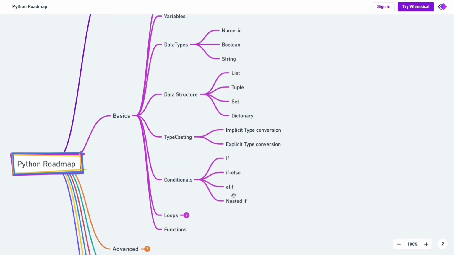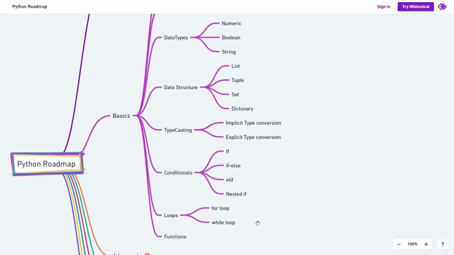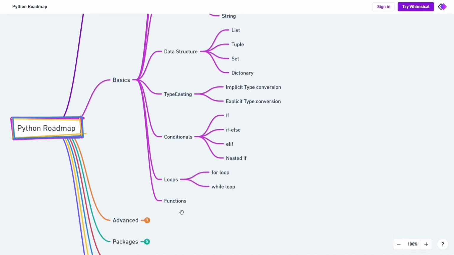Next, we can jump into the conditional statements and loops. The conditional statements is like the flow which is controlled based on the conditions. Here we have various conditional statements like if statement, if else statement, if, else if and else, and nested if statements. And coming to the loops, we'll use the loops to iterate over a sequence. Especially we have two types of loops in Python, for loop and while loop. Then you can concentrate on the functions as well. Here we have user defined functions and built-in functions.